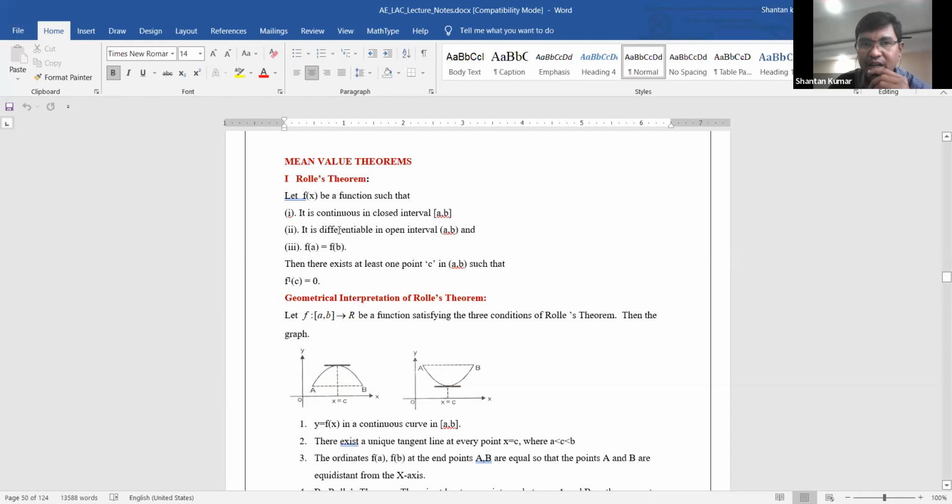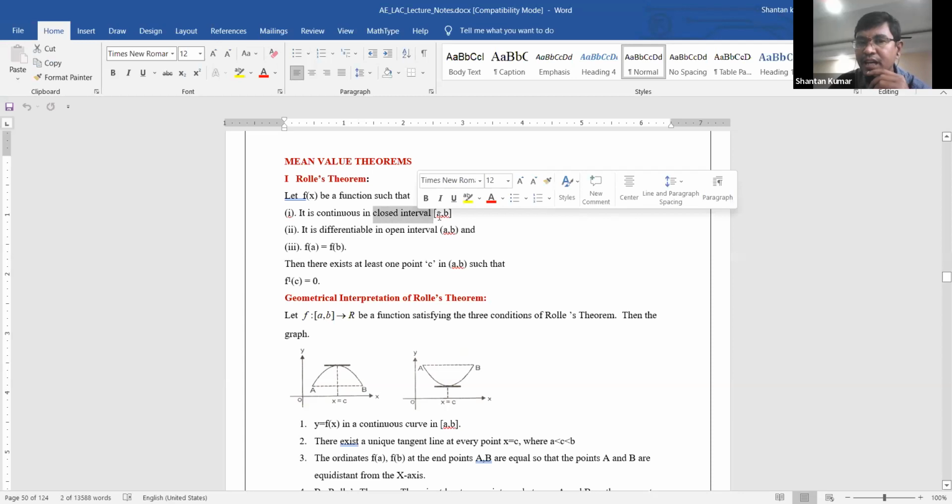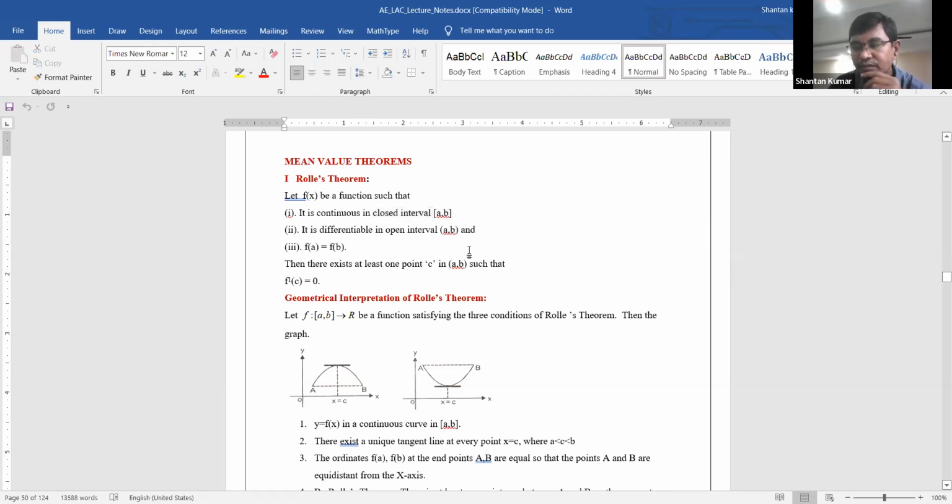And here you need to observe properly that whenever we are going to consider continuation, at that time you need to observe it is a closed interval. The closed interval is nothing but, as you know, the meaning of closed interval and open interval and off intervals. Does anyone know regarding the closed interval or open interval?